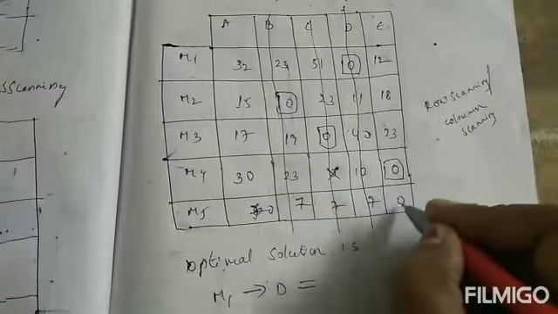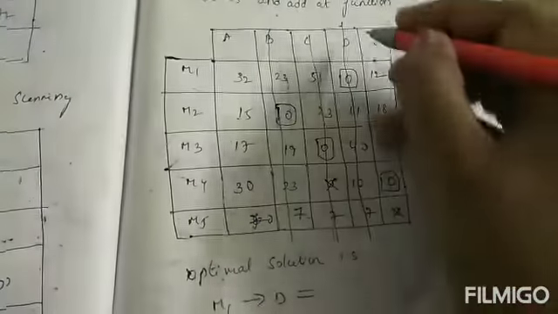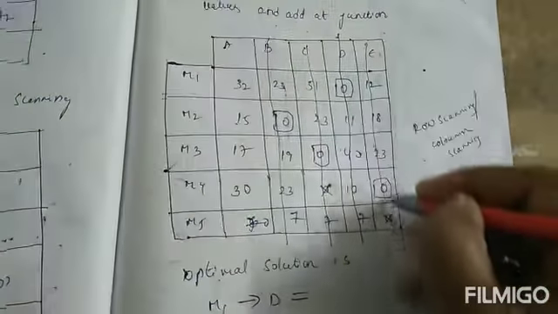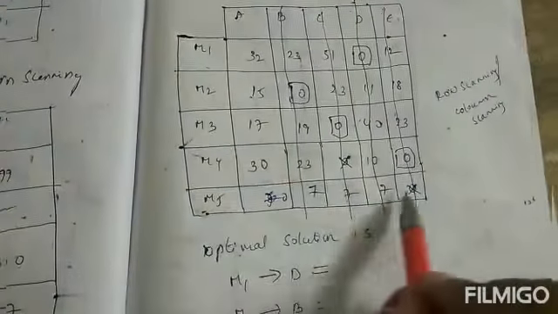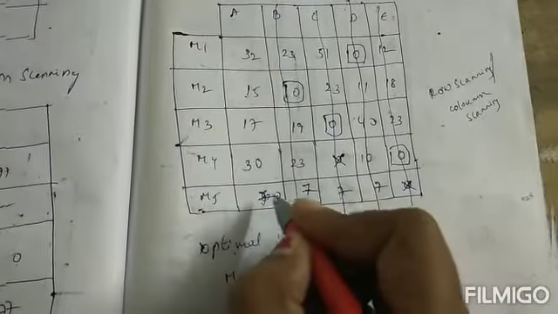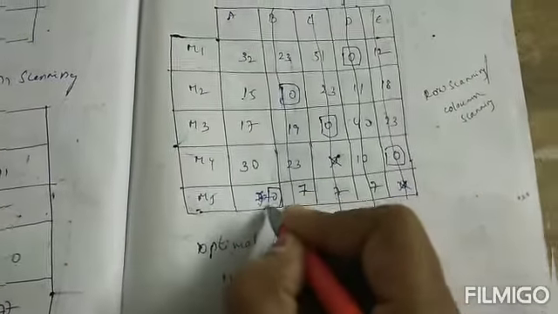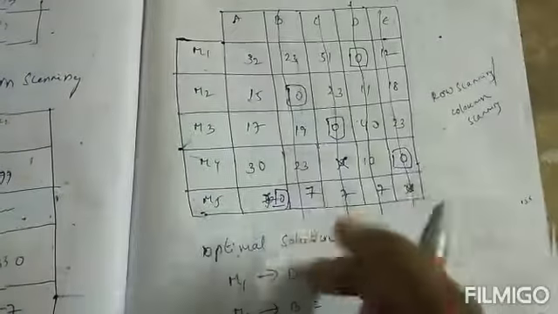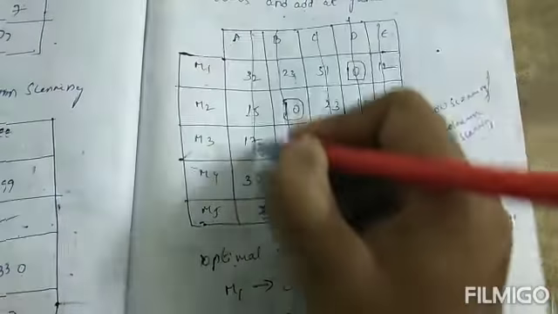In column wise we have a 0, so cancel that and strike off the E, and check this row. Here only 1 0, and is there any 0 here? No, just strike off the E.